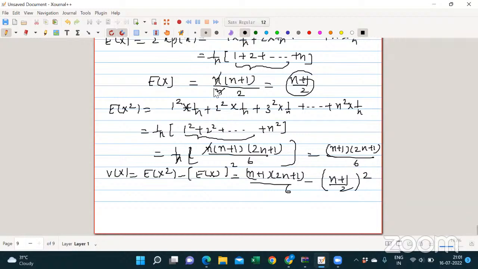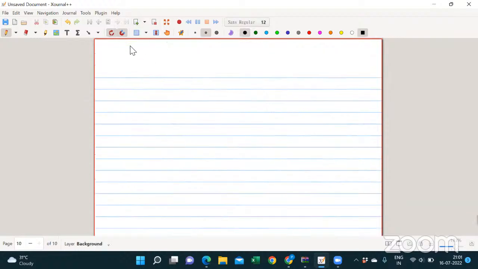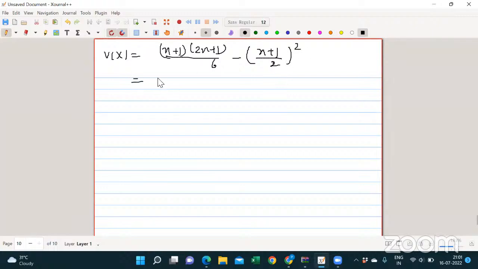Let me add a new page. We got (n plus 1)(2n plus 1) divided by 6 minus (n plus 1) whole square divided by 4, right?